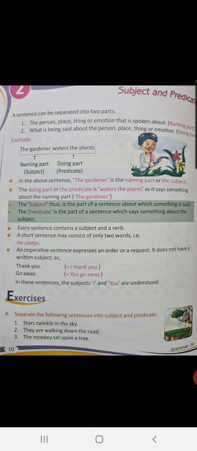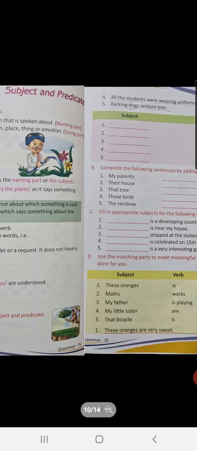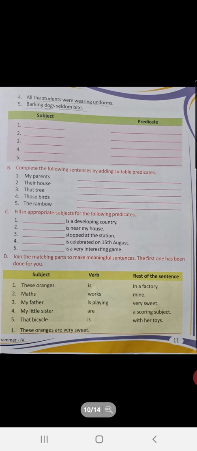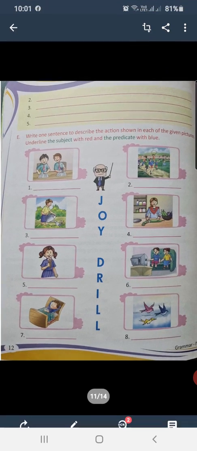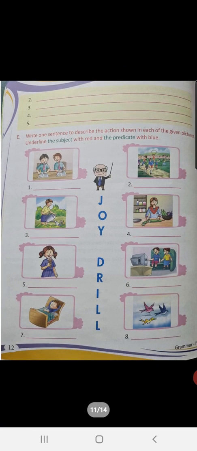Now children, I hope subject and predicate is more clear to you now. You will be doing or practicing the book exercises if you have not done it before. Children, these are the exercises in your book. Try it, do it, and we will discuss the answers in the class.